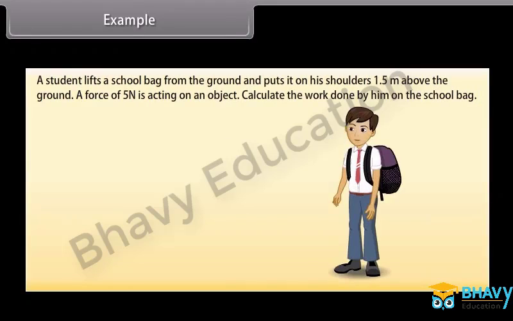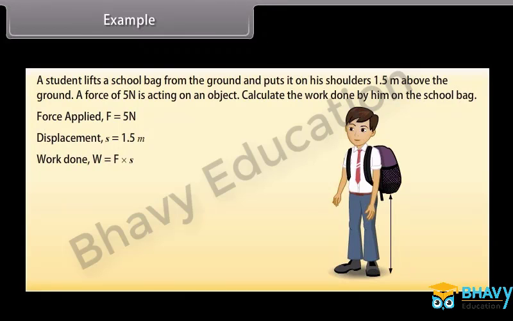Example. Let's now find the work done when force applied and displacement is given. A student lifts his school bag from the ground and puts it on his shoulders, 1.5 meter above the ground. A force of 5 Newton is acting on an object. Calculate the work done by him on the school bag. We can see that here force applied is 5 Newton and displacement S is 1.5 meter.